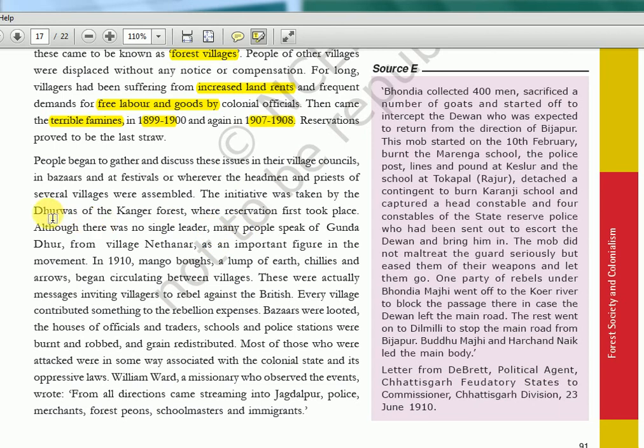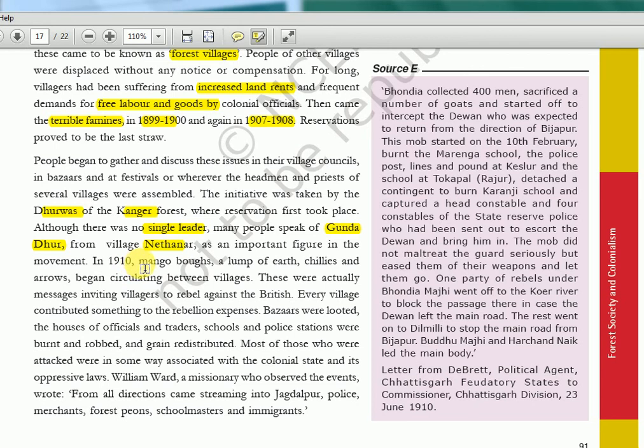So initiative was taken by the Dhurvas. We saw this earlier also, the Dhurvas of the Kanger forest, where reservation first took place. Although there was no single leader, many people speak of some person. Okay, Gunda Dhur. If you want to remember the name, you can remember Gunda Dhur of this Dhurva community or tribe in the Kanger forest. He was the one who initiated, from one particular village.